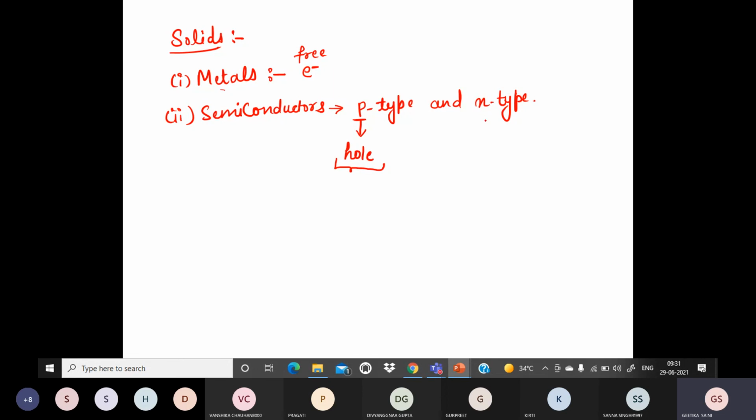But in N type semiconductors, N means negative charge in excess, meaning electrons are in excess. So electrons are responsible for the flow of current. So remember: in metals, free electrons; in P type semiconductors, holes; and in N type semiconductors, electrons are responsible for the current.